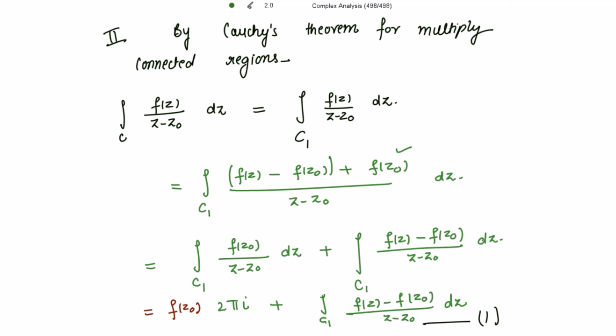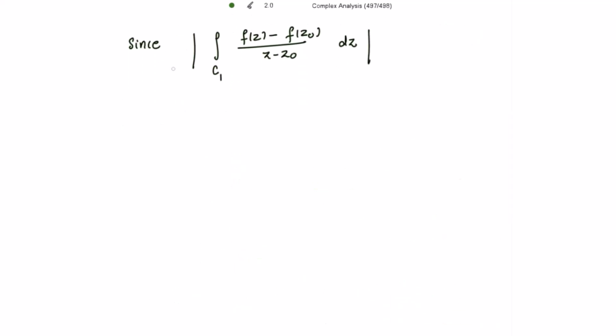Now let's consider this second term and take its mod. The mod of the second term will be less than or equal to the integral over C1 of the mod of f(z) minus f(z0) divided by the mod of z minus z0, times mod of dz.